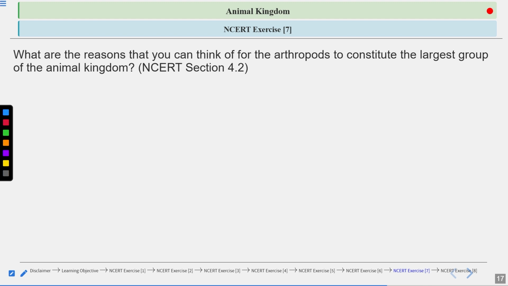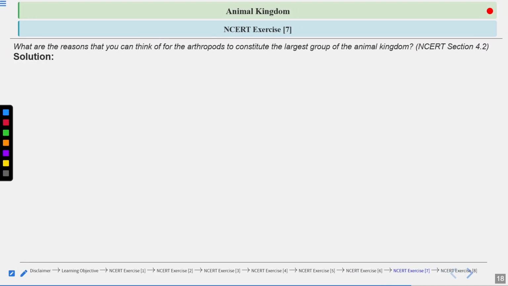Coming to this question, what are the reasons that you can think for the arthropods to constitute the largest group of the animal kingdom? This question is coming from the NCERT section 4.2. So let us see the answer. What are the reasons that you can think for the arthropods to constitute the largest group of animal kingdom? Let us see the answer of this question.